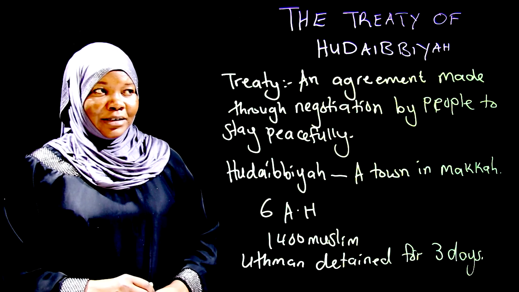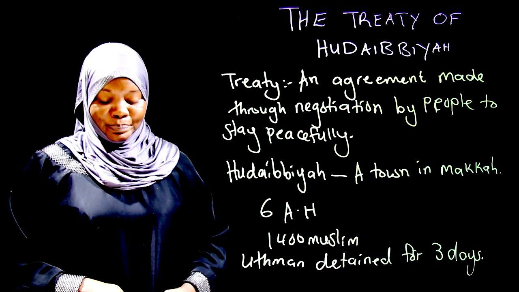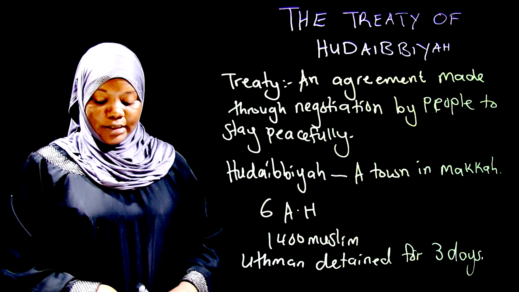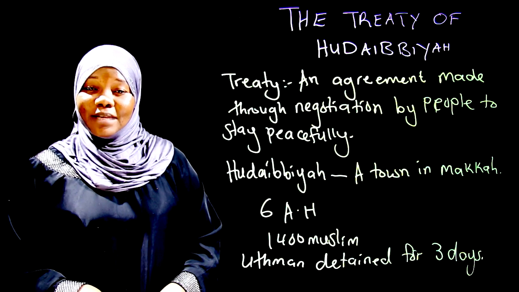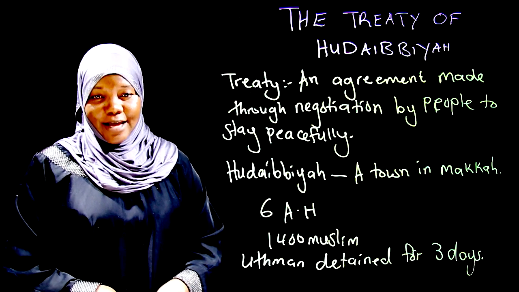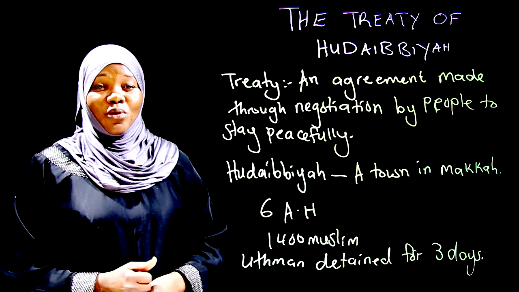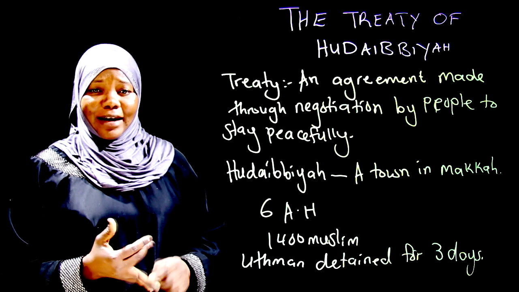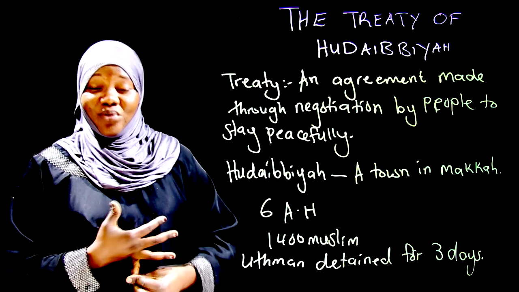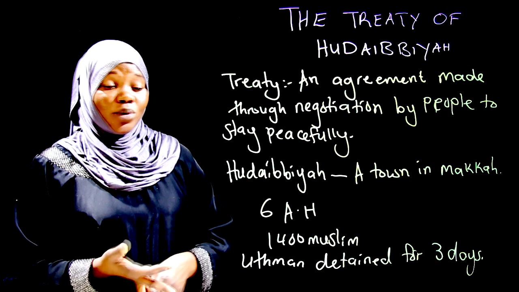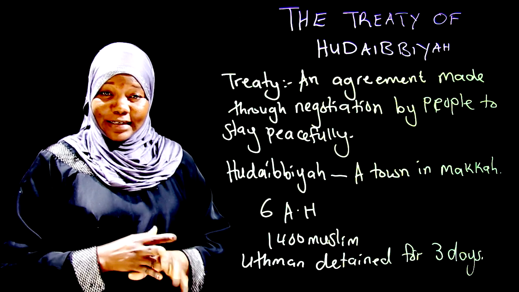And the last term, or the last point, was there should be peace with no war between the Muslims and the Quraysh for 10 good years. Meaning for the next 10 good years, the Muslims and the Quraysh were not to fight. The Muslims were to come to perform Umrah peacefully and leave.